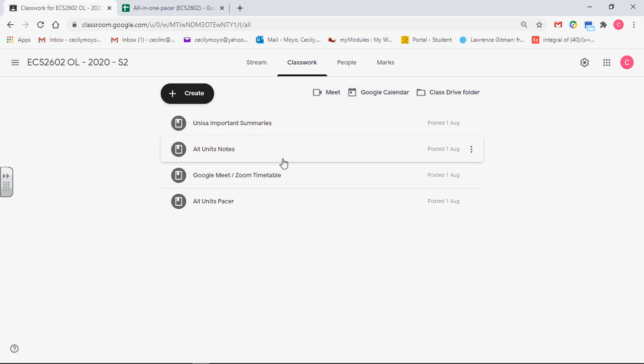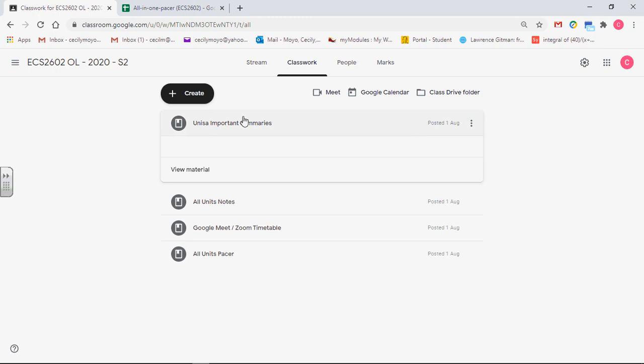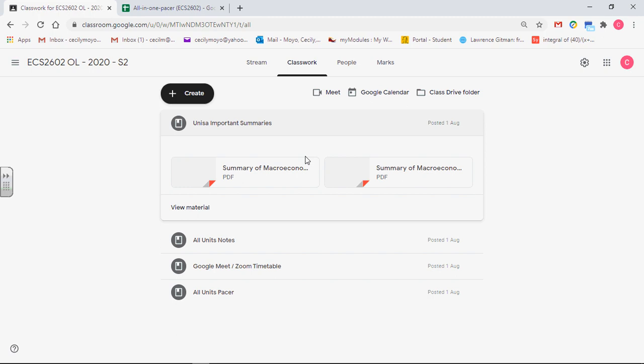What's important here on the classwork tab is this one, which I called UNISA important summaries. You have this on your myUNISA, but we are going to use it a lot, so I added it here as well. There are two documents. One is the summary of macroeconomic models, and the other gives you the chain of events. I'm not going to open it, but that is that one, and then we have another one that is the chain of events.